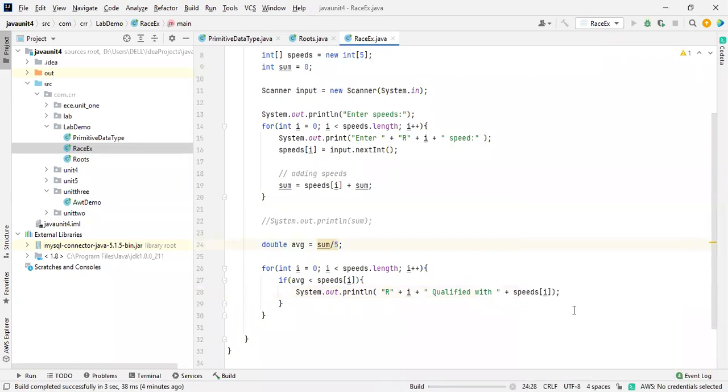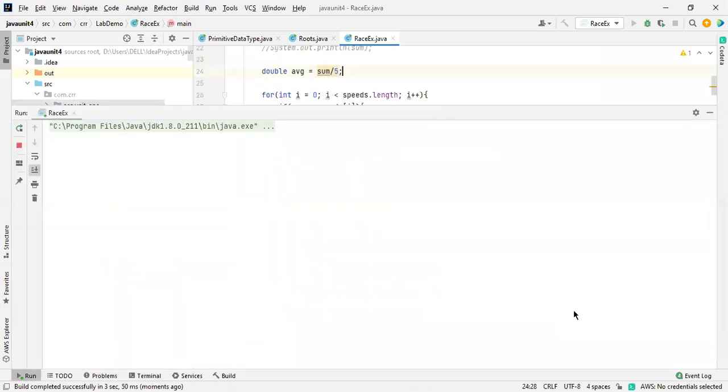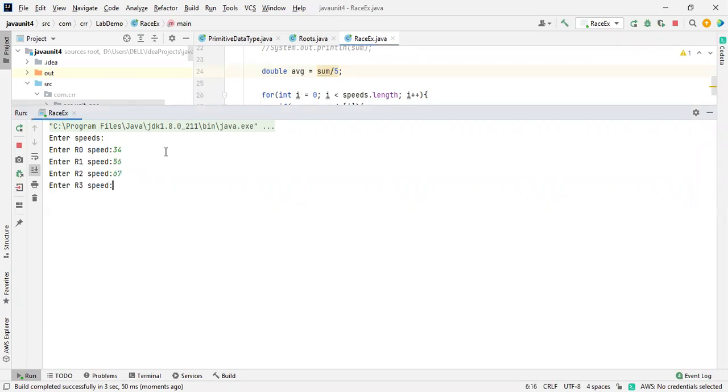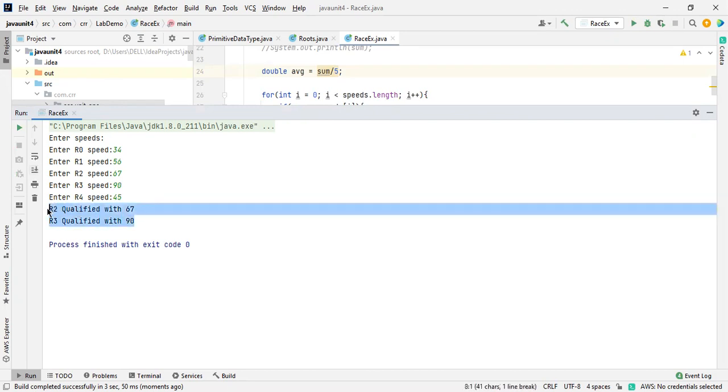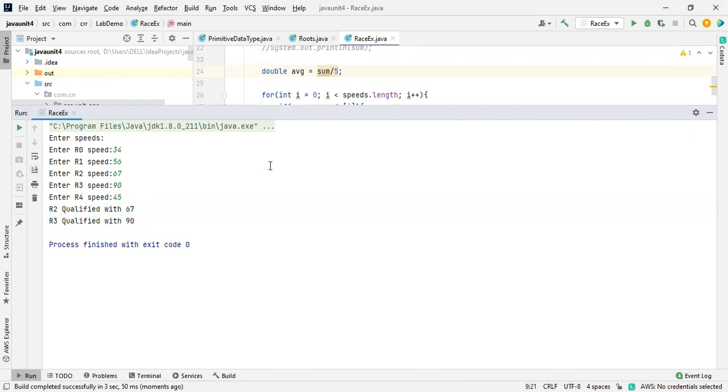Okay, now you will get the output correctly. So we are giving the values like 40, 34, whatever the values, 67, and then 90, and then see, R2 and R3 got qualified. Actually, do I need to mention the average also?